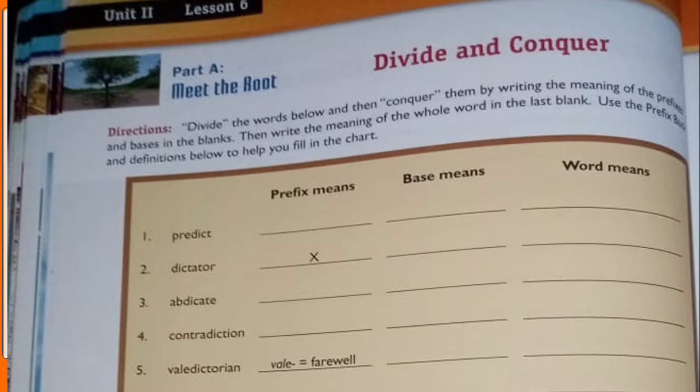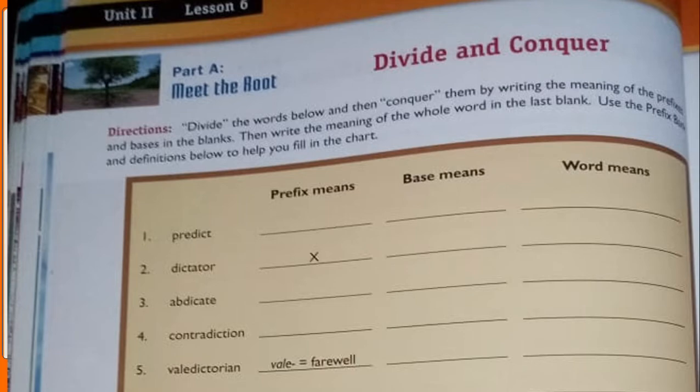If we go to the bottom of the page, we're going to find a different situation than before, because on the previous pages we had the base word meaning, but today we have the prefix meaning. I took the time to search for the base meanings so we can have them all at the same time, okay?